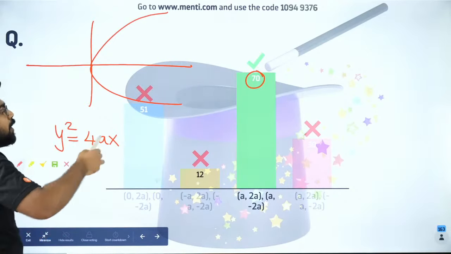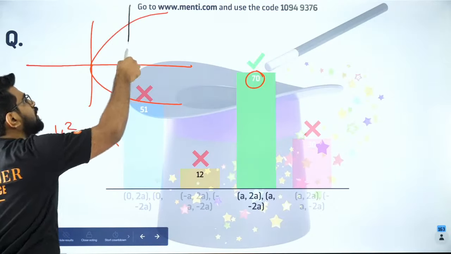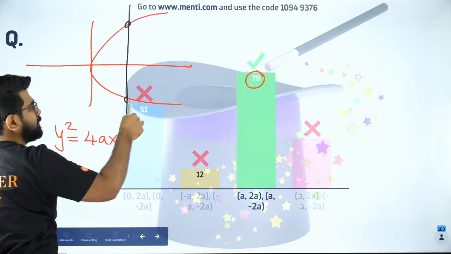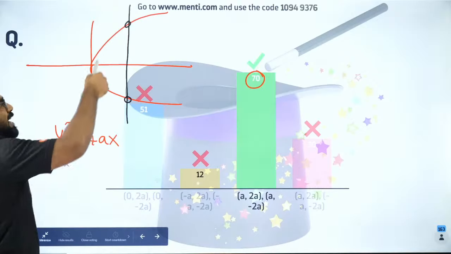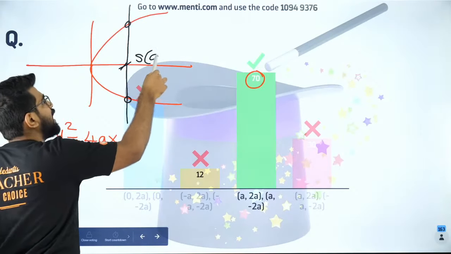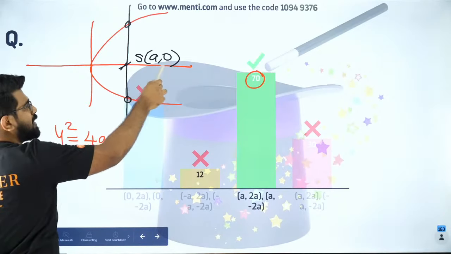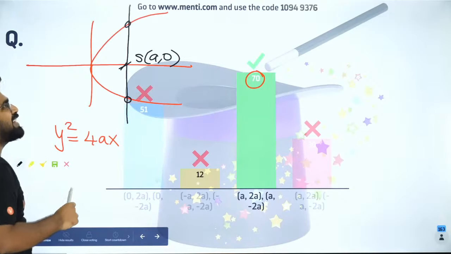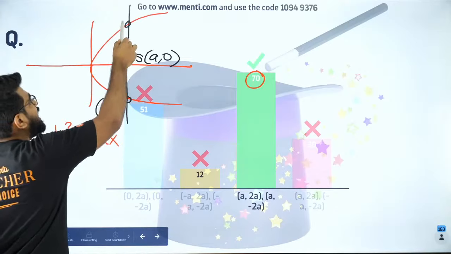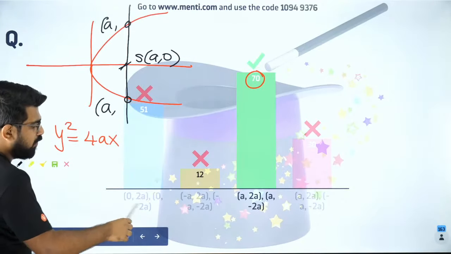Latus rectum is a double ordinate. What is a double ordinate? A double ordinate is a line perpendicular to the axis which cuts the parabola at 2 points. Now, if you take a double ordinate which passes through the focus, that is called my latus rectum. If the double ordinate passes through the focus, that double ordinate is called the latus rectum. So the x coordinate, my dear students, will be a for both these points.